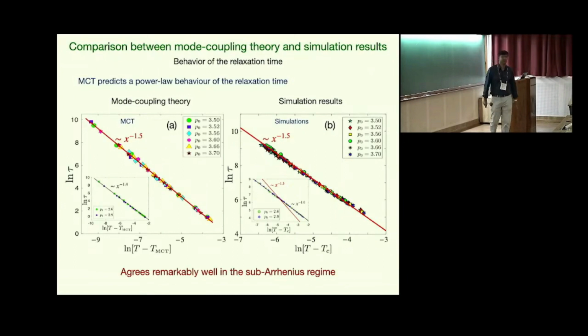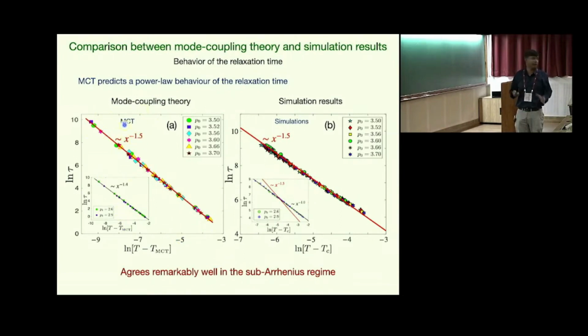And this is another comparison of mode coupling theory with the simulation. So mode coupling theory predicts a power law divergence for the relaxation time. So if you plot the relaxation time as a function of T minus T_MCT in the log-log plot, you would get a straight line with a particular slope. And this is what we see.